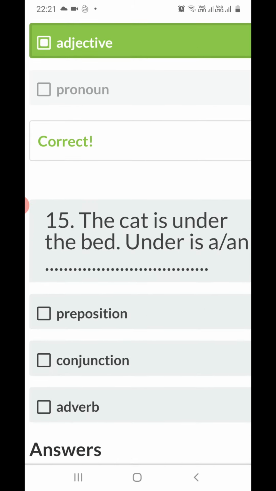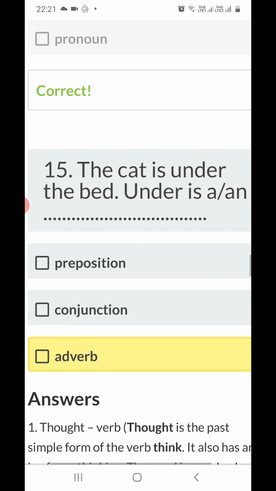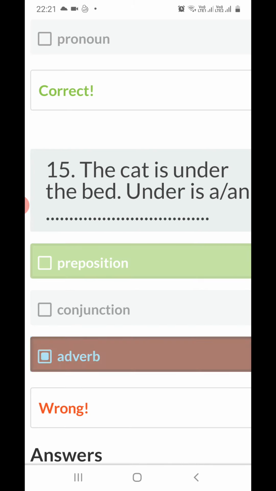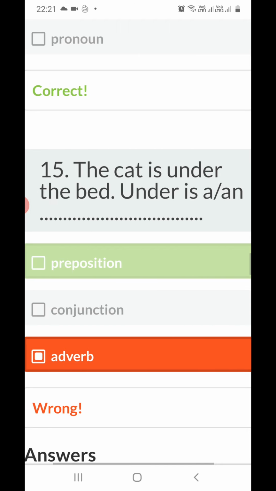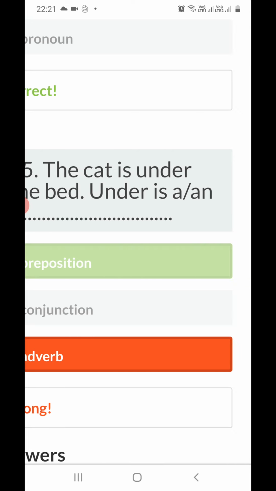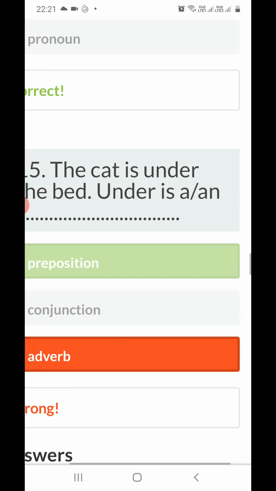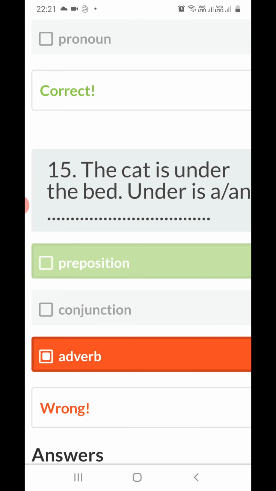Now 15th number, we can see here, oh my god, it is wrongly done, I didn't do it. Okay, just let it be. So 15th sentence: the cat is under the bed. So in this sentence, "under" is what? Again it is showing the position, the relation between the subject and object. So it is a preposition. I did it by mistake only. So the answer is preposition.